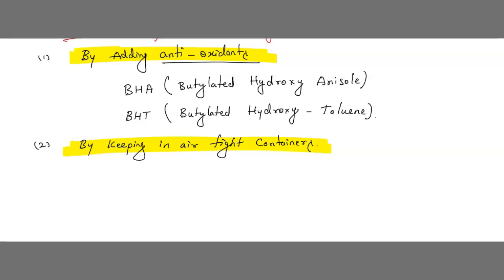I'm not telling it's a permanent solution, but for some time they slow down oxidation and increase the shelf life of the food materials. Shelf life means the validity of the food, the time period of the food. Understood? That is called shelf life. Next method is called vacuum packing.